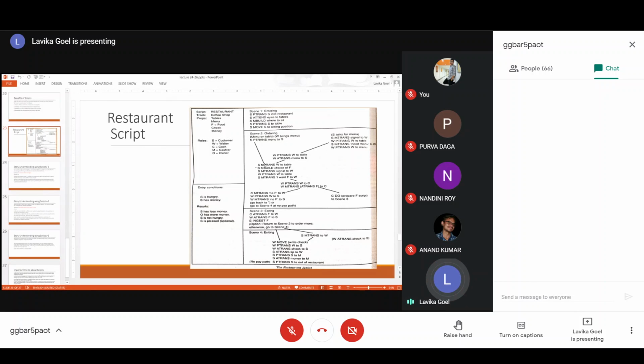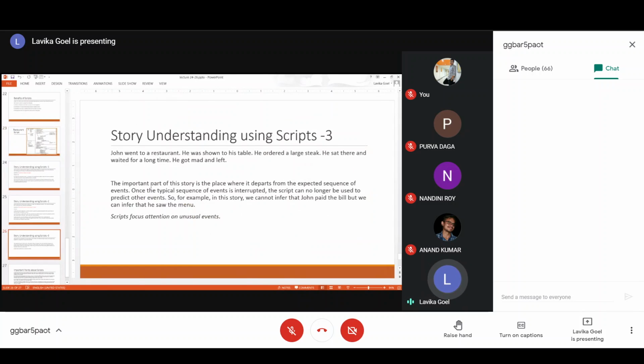Okay. So from scene 2, I know that a customer, if he is ordering, then he is looking at the menu also. So that means he is seeing the menu, because seeing the menu occurs first, and then he is deciding the choice of food, and then he is ordering, right? So basically the sequence of events is that he is looking at the menu, then he is ordering, right? So from this scene number 2 in the restaurant script, I can actually tell that yes, John saw the menu.